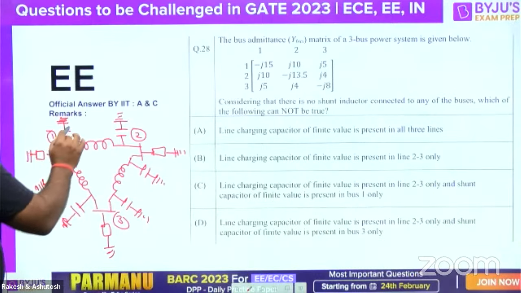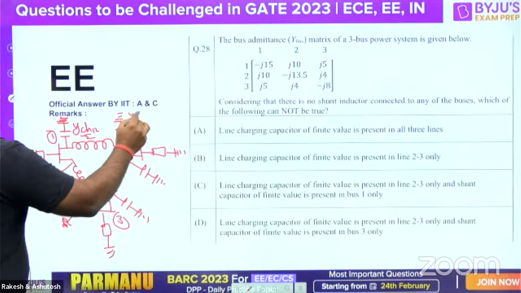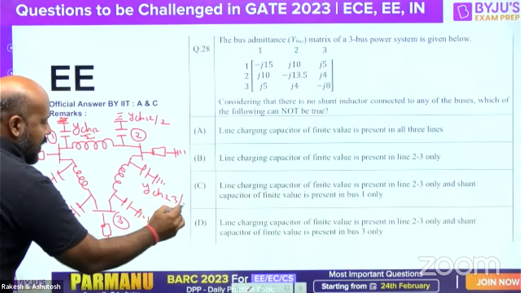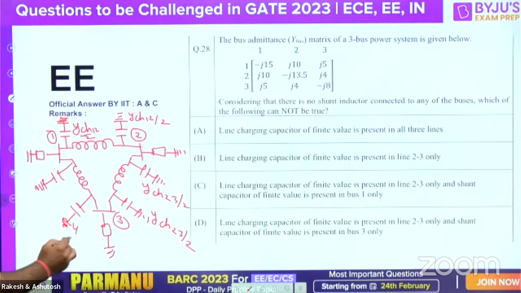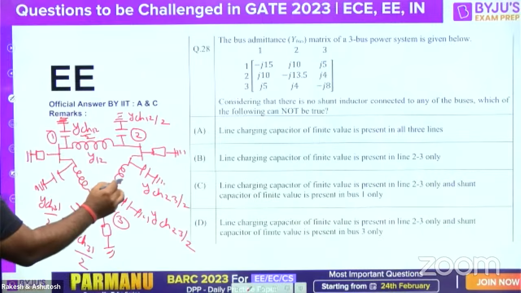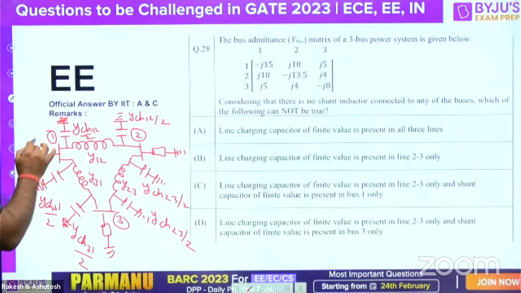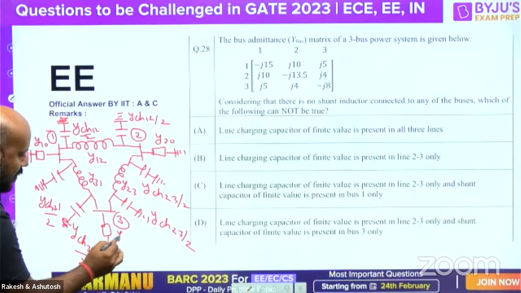एनीवेज लिसन, अब इस पे मैंने पहले एक सोल्यूशन डिस्कस किया हुआ था, तो इसको हम बोल देते हैं y चार्जिंग 1 to 2 by 2, y charging 1 to 2 by 2, y charging 2 to 3 by 2, y charging 2 to 3 by 2, y charging 3 to 1 by 2, y charging 3 to 1 by 2. This is y12, y23, this is y31. This is shunt element y10, y20 and this is y30.